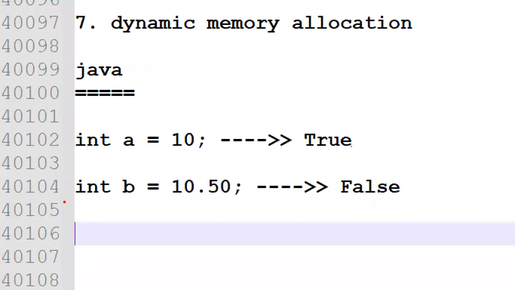Why? Because you are saying integer type data is required in the b variable, but you are giving a float type value, with a decimal point, that is called float. An integer type, a round figure, is expected here, but you are giving a float type.